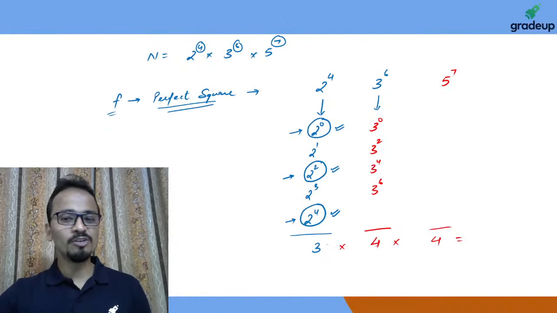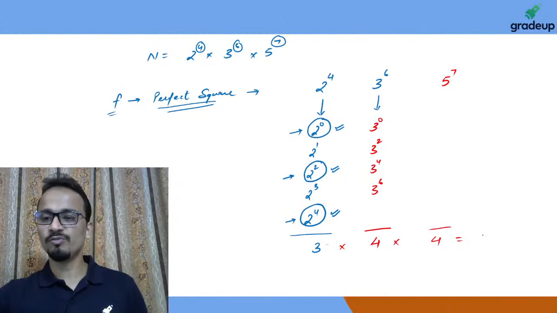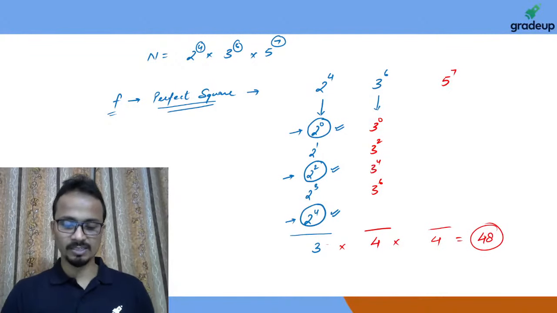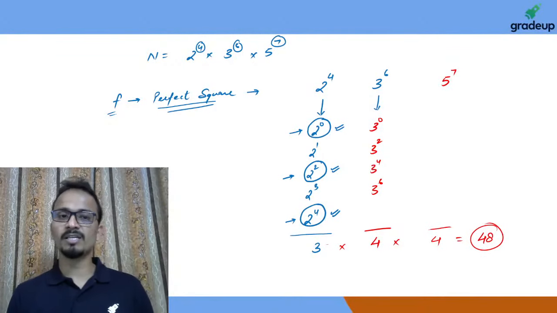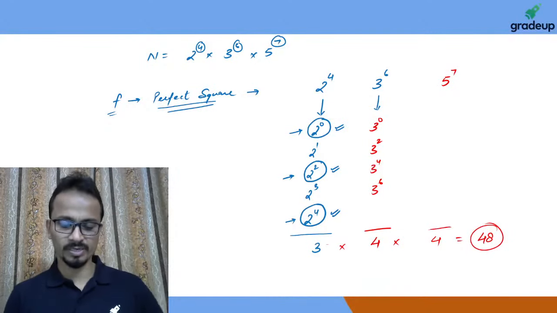So 3 into 4 is 12, 12 into 4 is 48. So there will be 48 factors. There will be 48 factors of this number which are perfect squares.